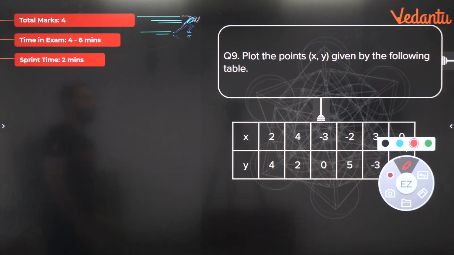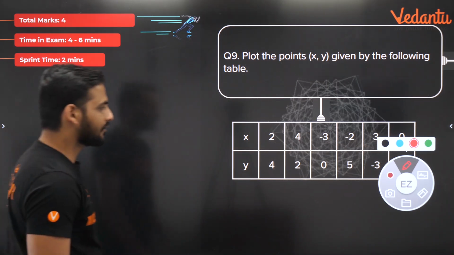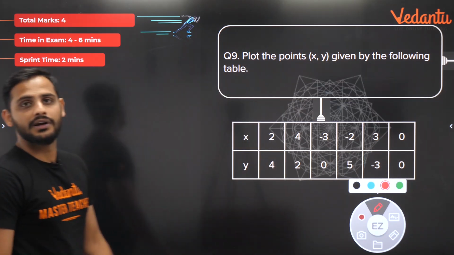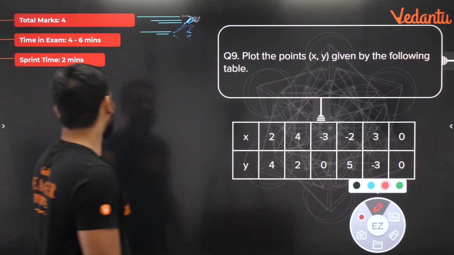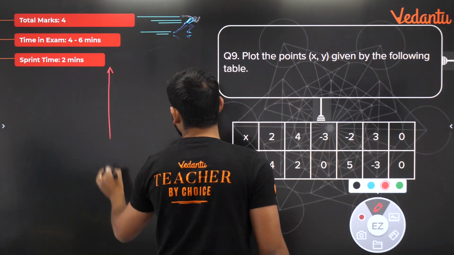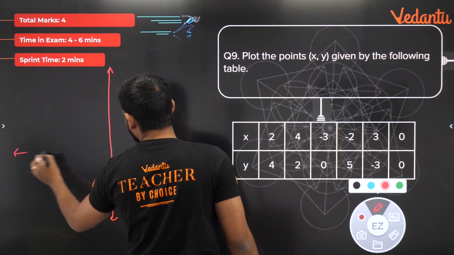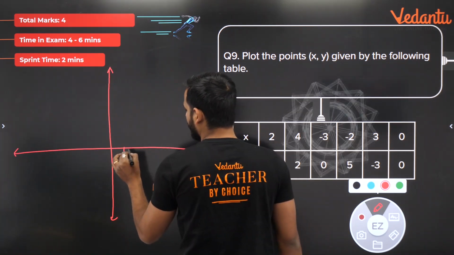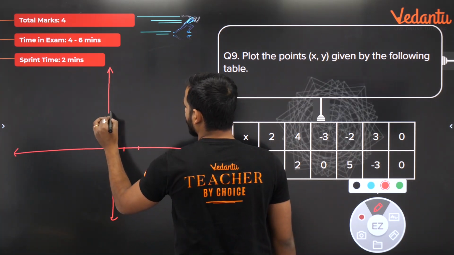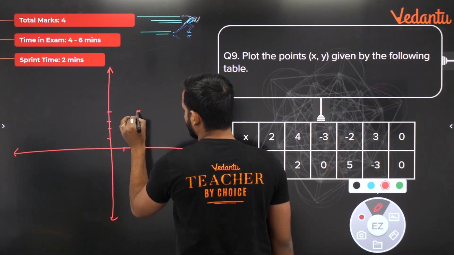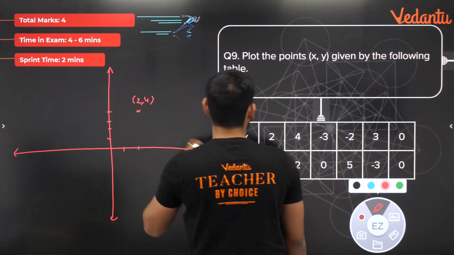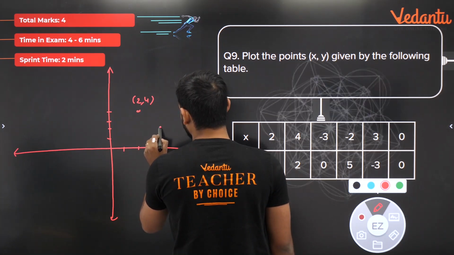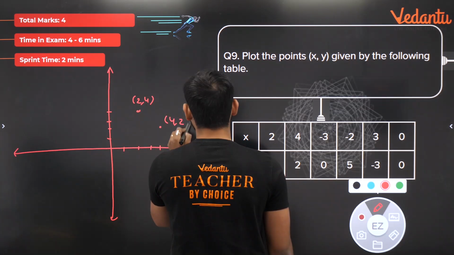Plot the points x, y given by the following table. Again, a very easy topic. These kinds of questions come in your examination for 4 marks. This is an easy but scoring topic, so why lose marks here? The first point is 2, 4: on x 2, on y 4. So this is your 2, 4. Then 4, 2: on x 4, on y 2. So this is your 4, 2.